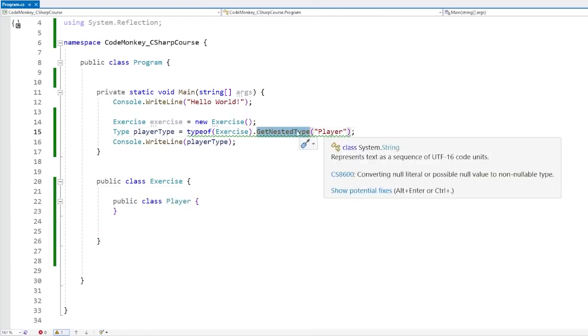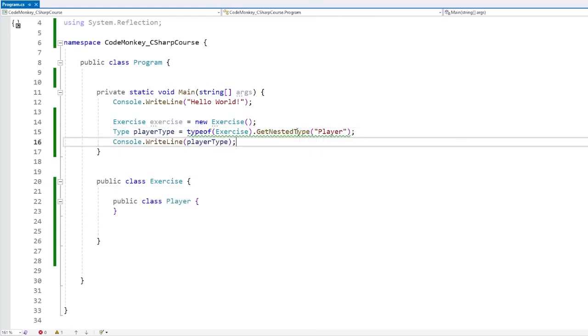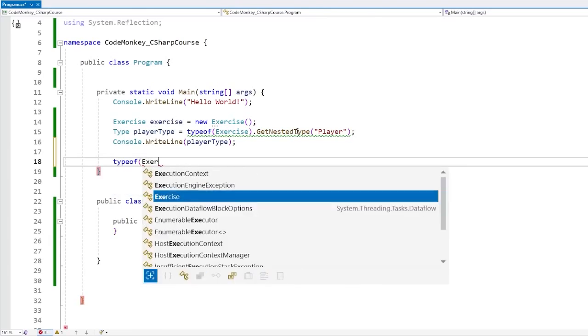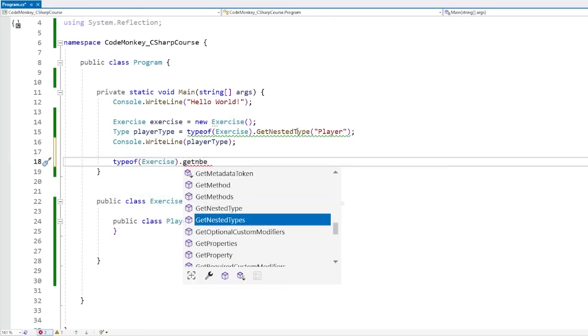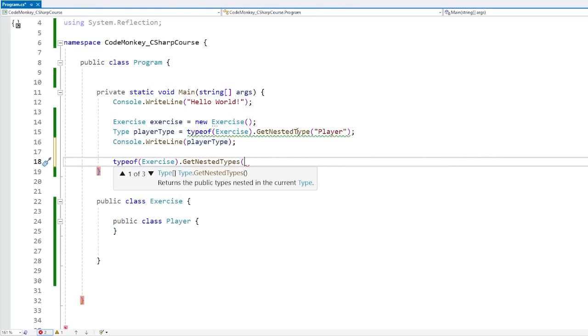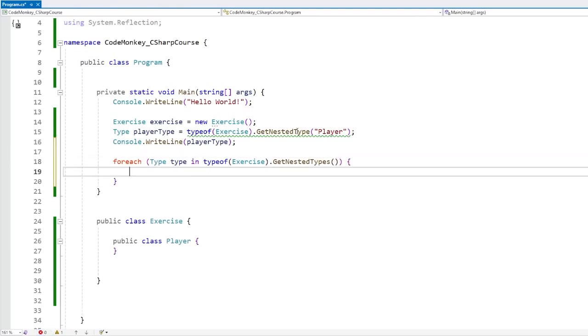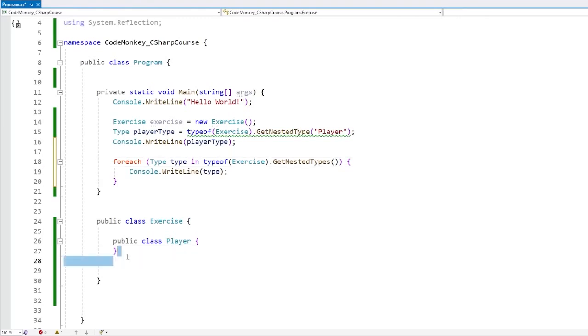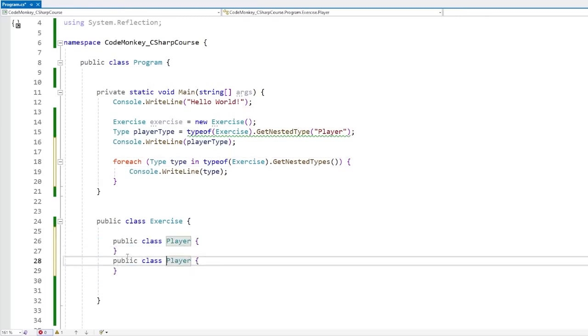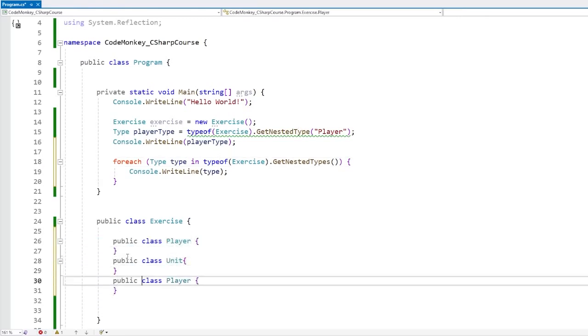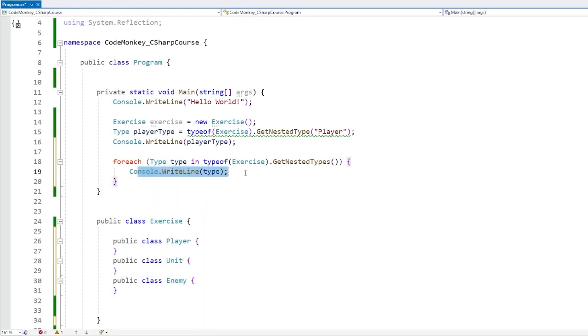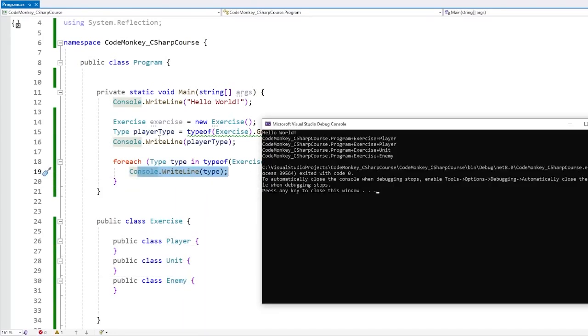Alternatively, instead of looking for a specific type, we could also use the other one, so typeof for the exercise, and we can call GetNestedTypes. This one grabs all the types. It returns an array of types, so we can just do a simple foreach on all of these types, and let's just print out all the types. So over here, if we've got the Player, then some kind of Unit class and some kind of Enemy class and so on. If we test this, we should be able to see all of them. And there it is, we've got first Player over there, then Player, Unit, and Enemy.